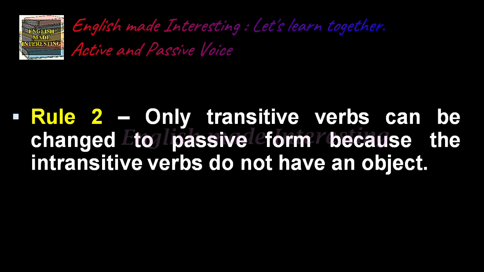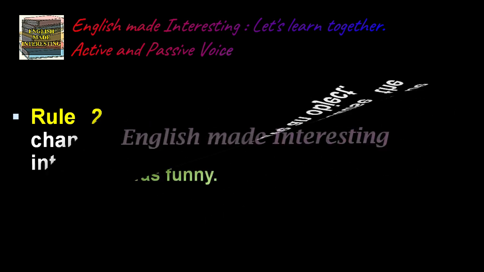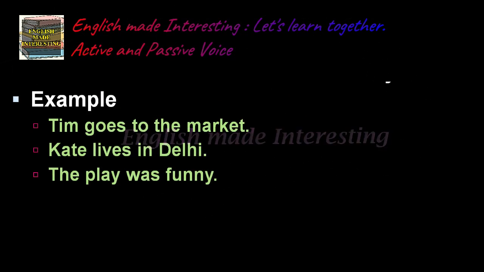Rule 2. Only transitive verbs can be changed to passive form because the intransitive verbs do not have an object. Example, Tim goes to the market. Kate lives in Delhi. The play was funny.